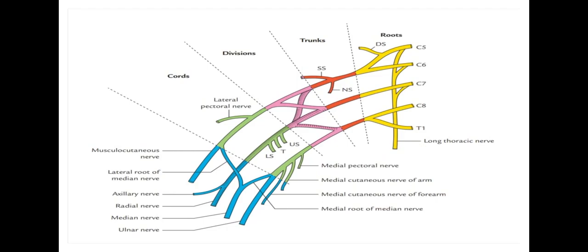If you see, this is what we call the medial cord. Where does the medial cord arise? The medial cord is formed by the union of C8 and T1 only. From the medial cord only, the ulnar nerve arises. You may ask, if C8 and T1 only contribute to the ulnar nerve, then how does C7 come in?